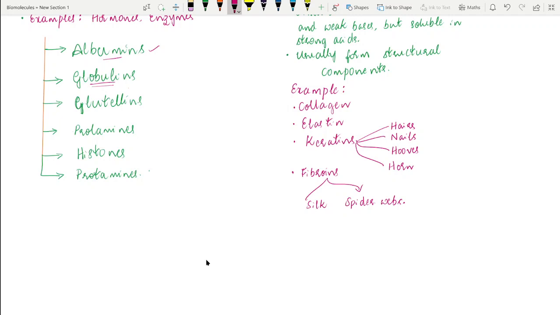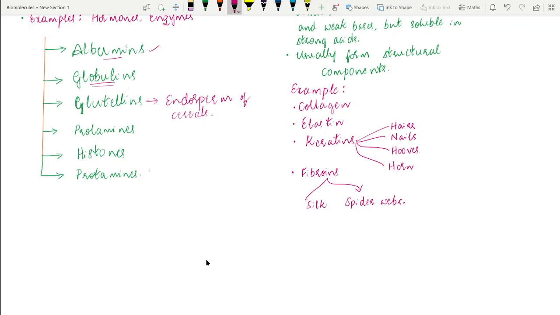The next one is glutelins. Glutelins are storage proteins that are present in the endosperm of some cereals. These glutelins are soluble in dilute acids and bases.